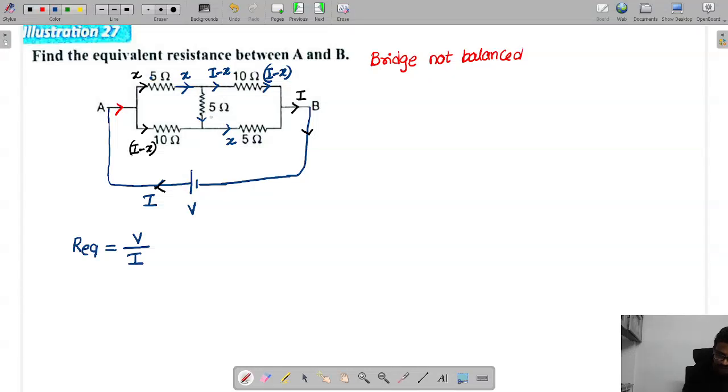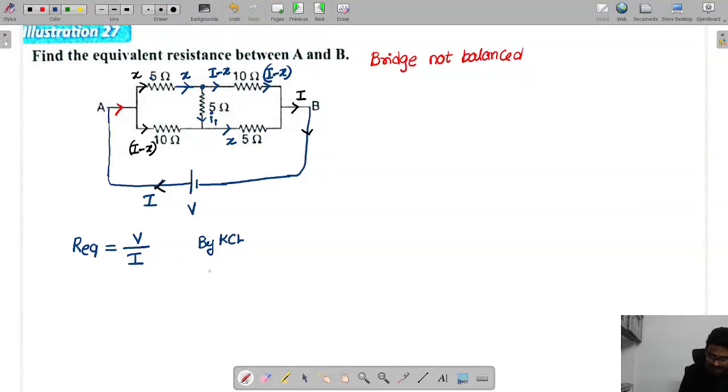This branch current, if I call this I1, at the junction we can apply KCL. By KCL, sum of entry currents equals sum of leaving currents.